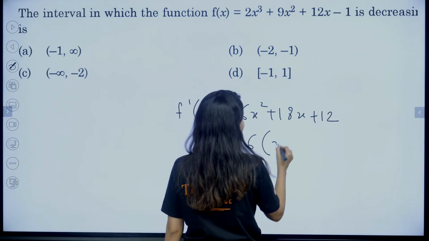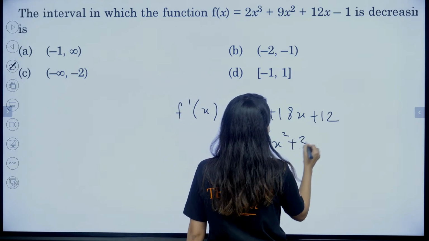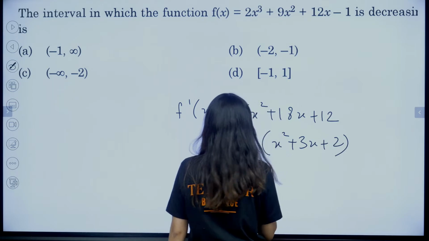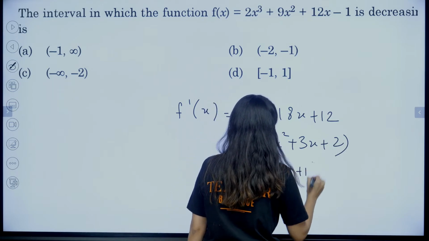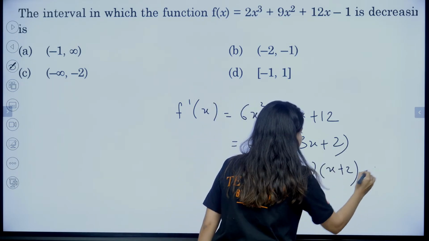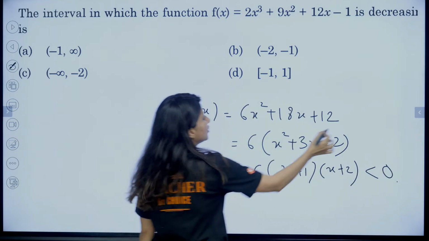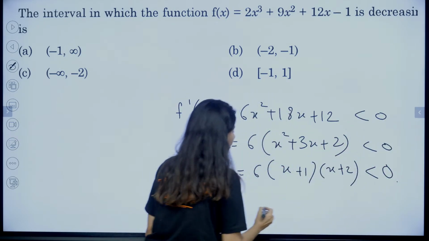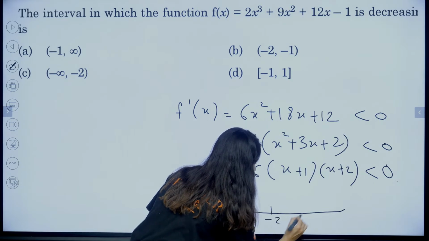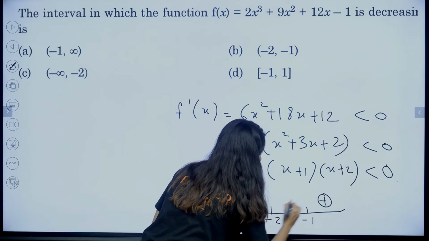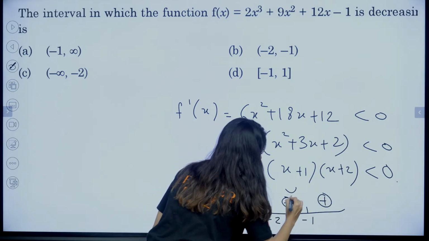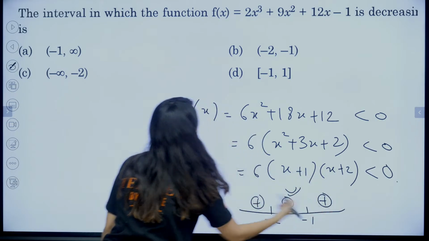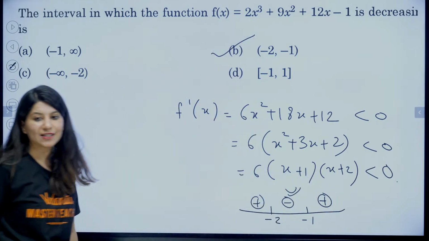Take 6 common: x square plus 3x plus 2, so 6 times x plus 1, x plus 2. Decreasing means less than 0, so f dash x should be less than 0. If I make the number line, method of intervals, plus, minus, plus. So this is the interval of decreasing, and these two are intervals of increasing. So option B, minus 2 to minus 1.